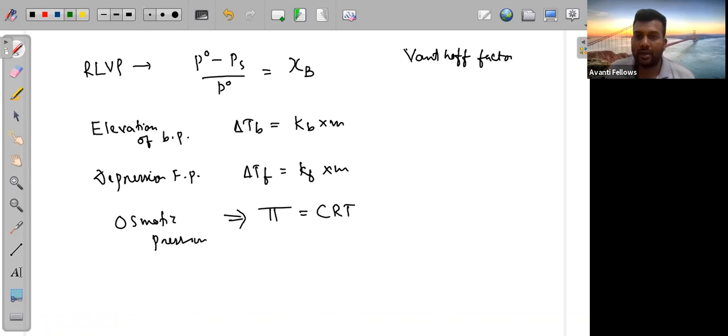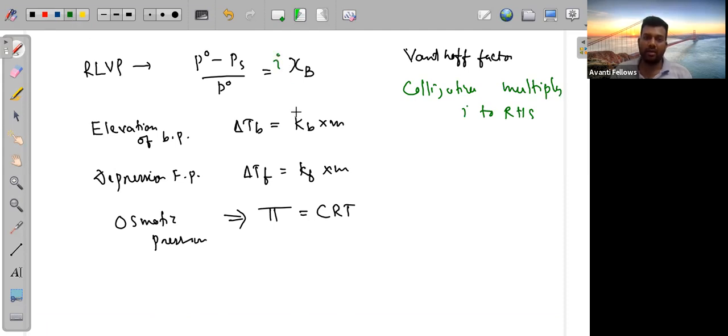You can write it for colligative property. You have to multiply i to the right hand side, to the RHS. Okay, so everything will be changed. You can write here i, and i. So this is your colligative property.